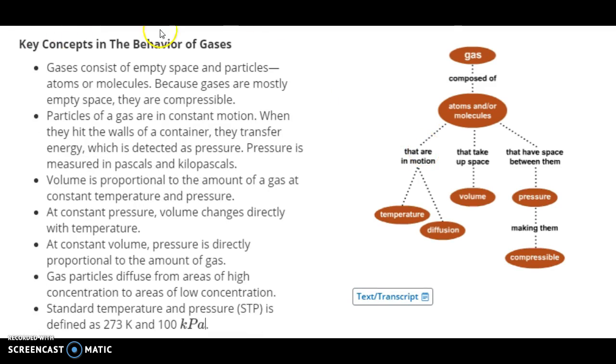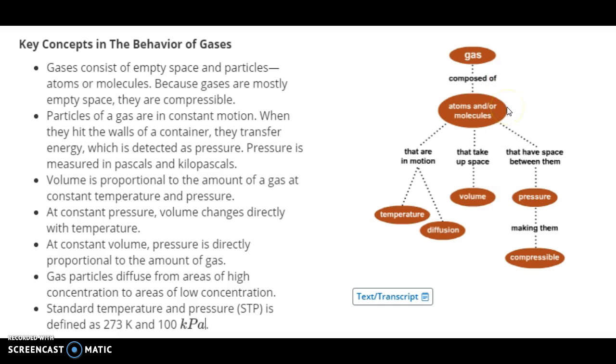Key concepts in the behavior of gases. So gases are composed of atoms and or molecules that are in motion. Motion of the molecules is your temperature. The faster they move, the higher the temperature. And the motion of molecules is also why we have diffusion, which is what? Molecules moving from high to low concentration. Gas is composed of atoms and or molecules that take up space. Taking up space is simply volume.